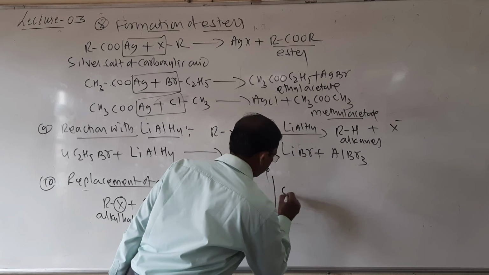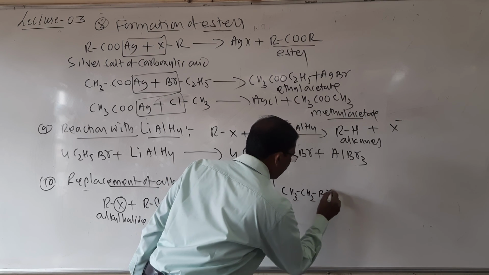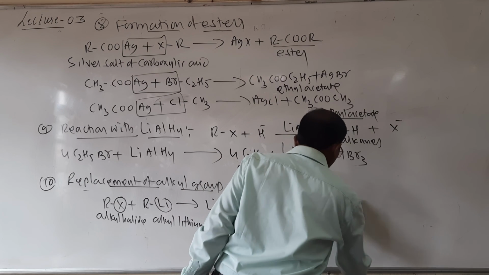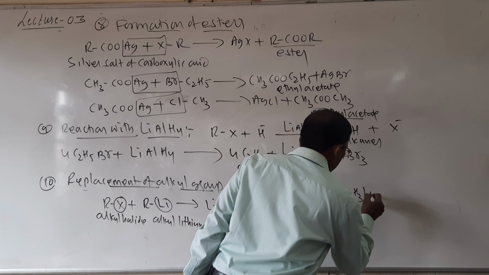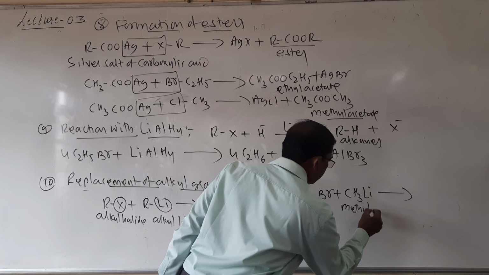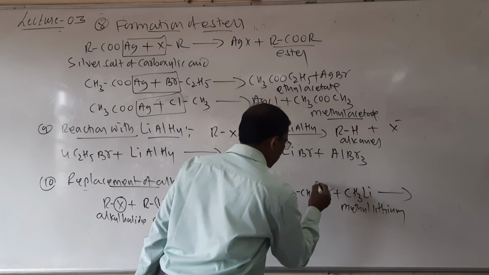Here CH3CH2Br plus Li, lithium, that is methyl lithium. Look here, students, it is methyl lithium with ethyl bromide.